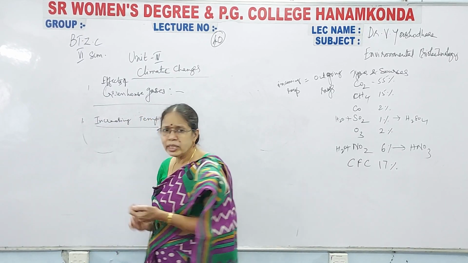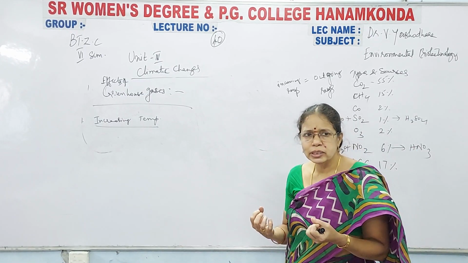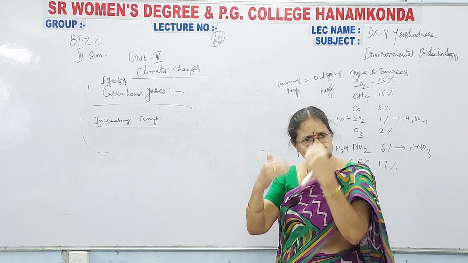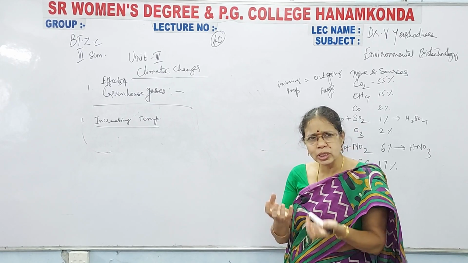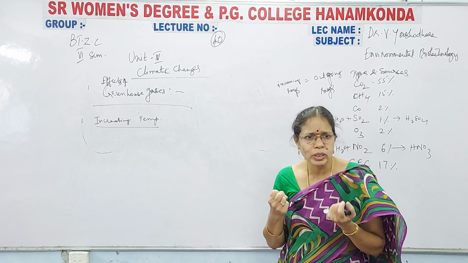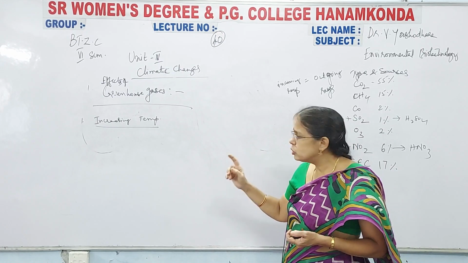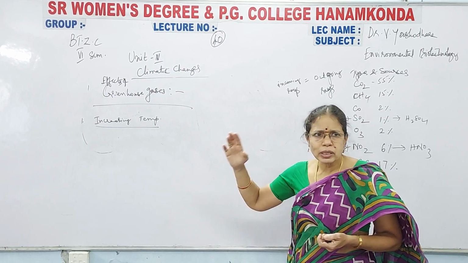What they will do is, when these chemicals are released, as they absorb the sun's radiations, అంటే సన్ నుంచి వచ్చే అన్ని రేస్ని వెనక్కి మళ్ళీ అలానే పంపించకుండా కొన్ని రేడియేషన్స్ని మన గ్రీన్ హౌస్ గ్యాసెస్ క్యాప్చర్ చేసి పెట్టుకుంటాయి, వాటిని అబ్జార్బ్ చేసి పెట్టుకుంటాయి. దాంతో the environment gets heated up. That means this leads to the increasing of the temperature on the earth.